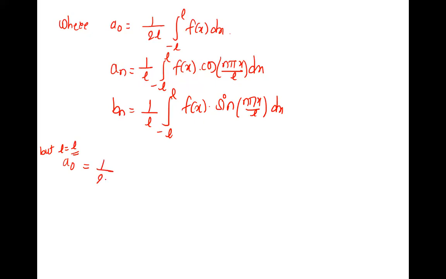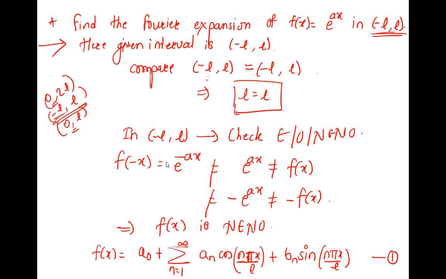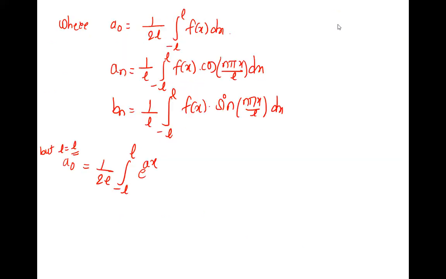So a naught is 1 upon 2L, integration from minus L to L of f of x. What is f of x? It is e raised to ax, defined over this interval minus L to L. So over this, the function is e raised to ax. So what is the integration? Integration of e raised to ax.